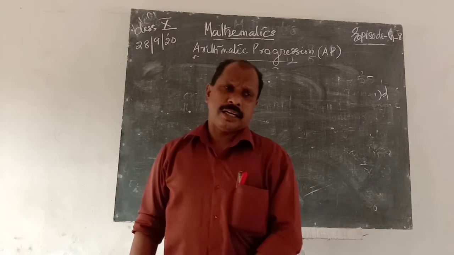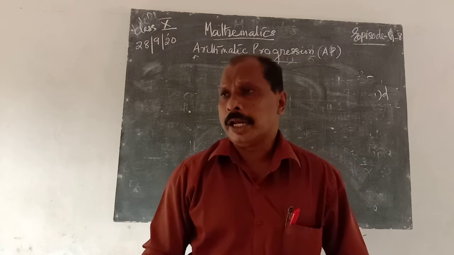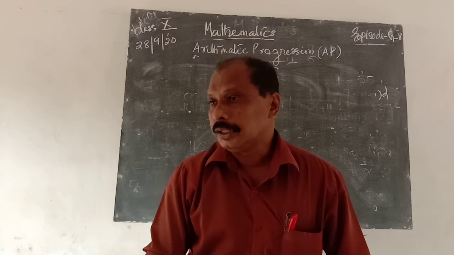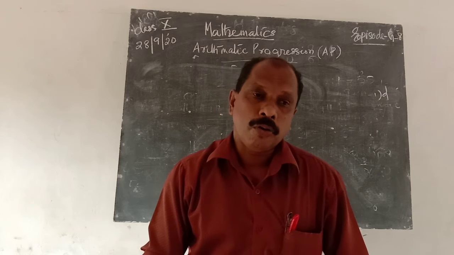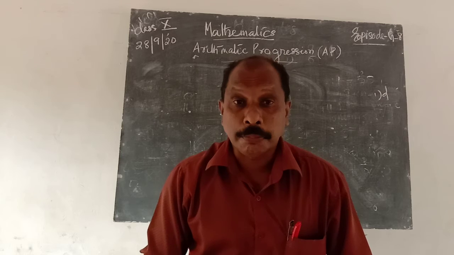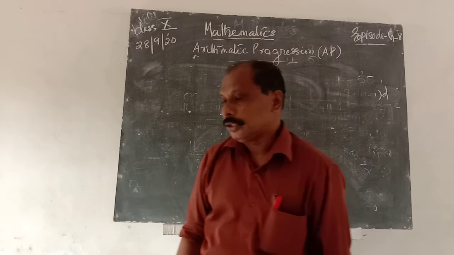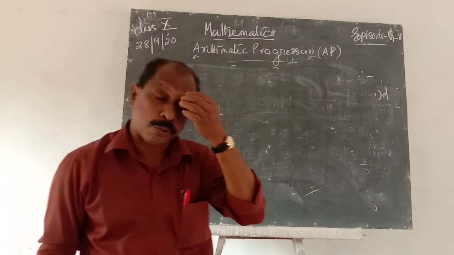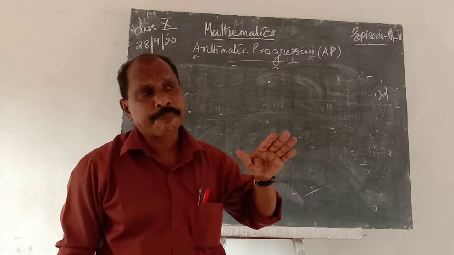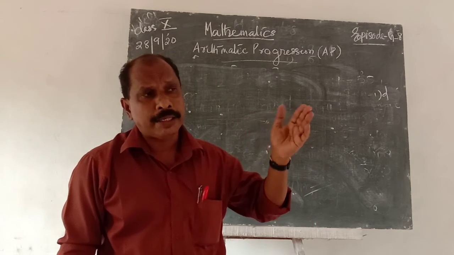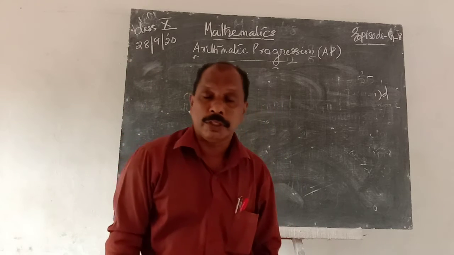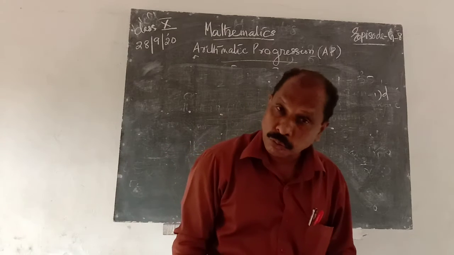Then let us consider several terms where a common number is added to each term, or a common number is multiplied with each term. Therefore, those sequences are known as progressions. Then what is a progression? A common number is added to, or multiplied with, each term of that sequence.